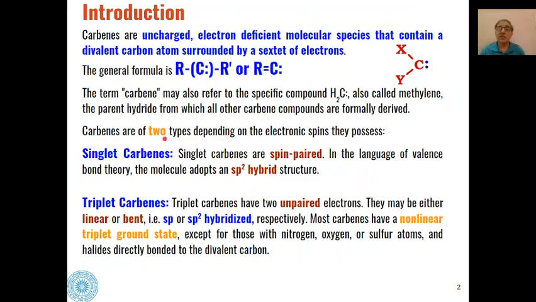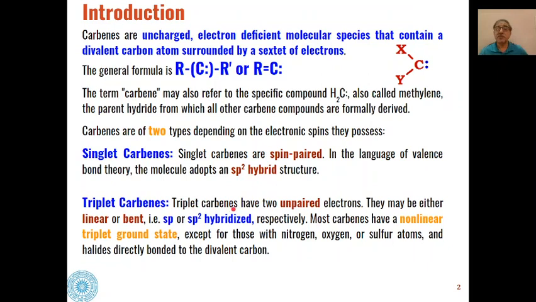These carbenes can be of two types depending upon the type of electron spin they possess. They may be classified as singlet carbenes or triplet carbenes. Singlet carbenes are those where a pair of electrons is present in the same orbital, that is, they are spin paired. In terms of valence bond theory, these carbenes are sp2 hybridized.